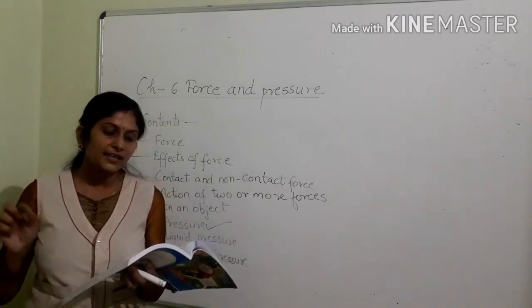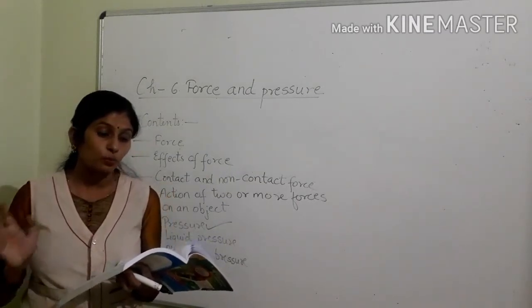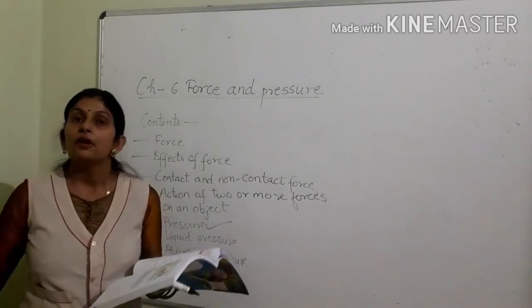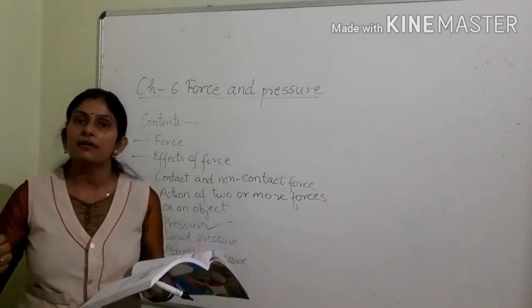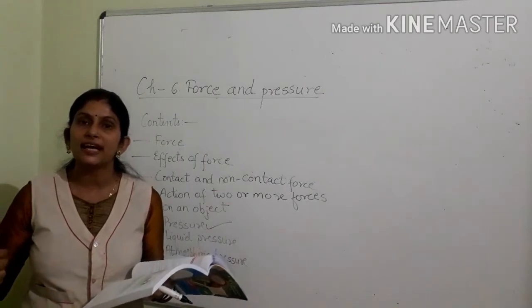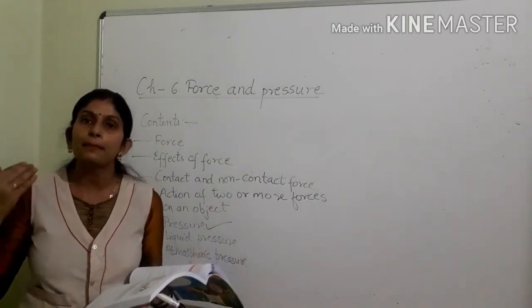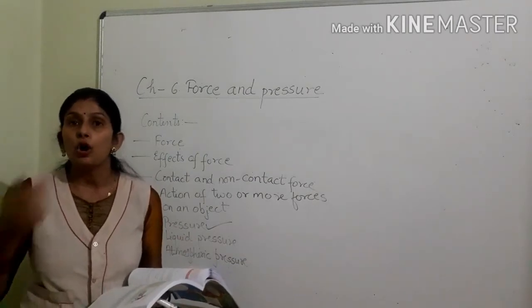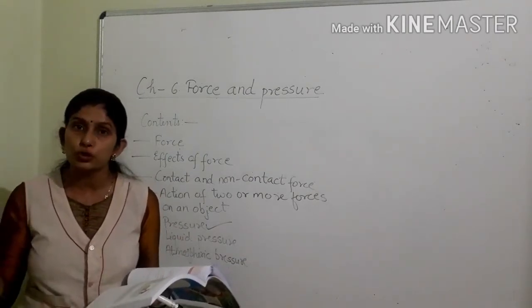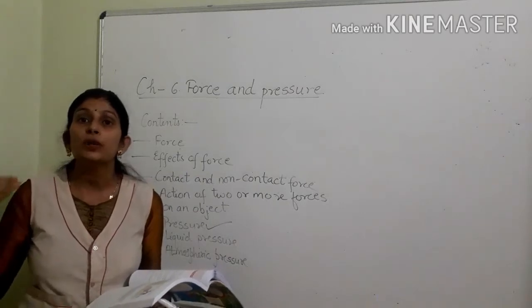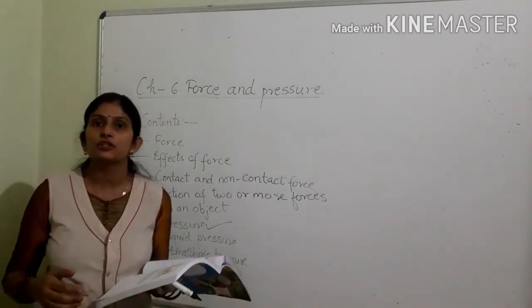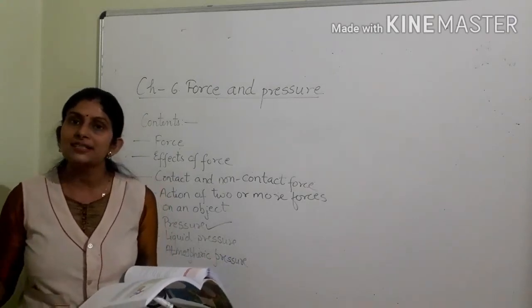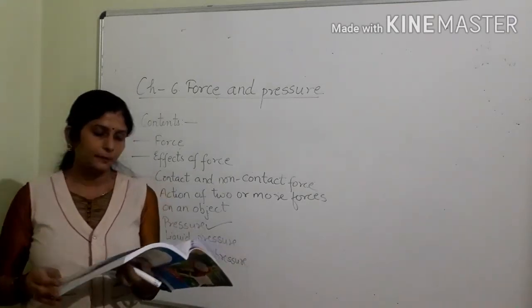Now, why is it advised to carry school bags on both shoulders instead of one shoulder? If we hold our school bags on both shoulders, then force exerted by school bags is applied on more area of both shoulders. So it will reduce pressure on our shoulders and we will hold our bags easily, comfortably.